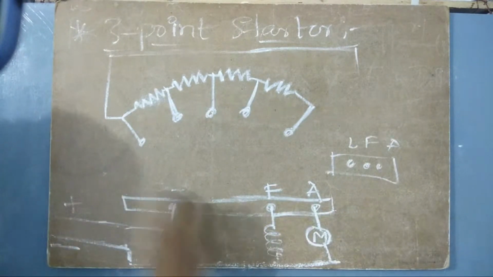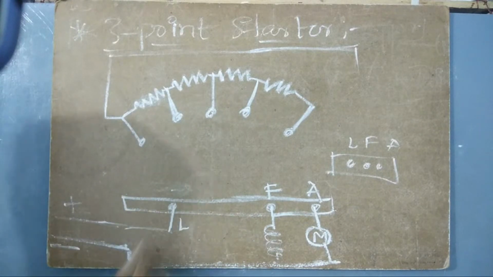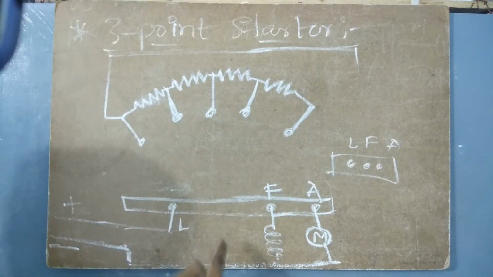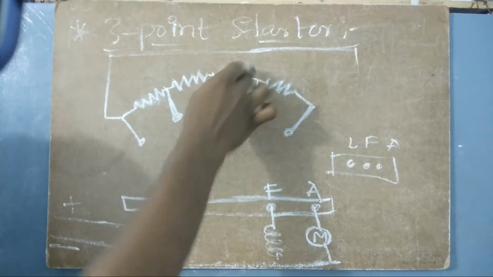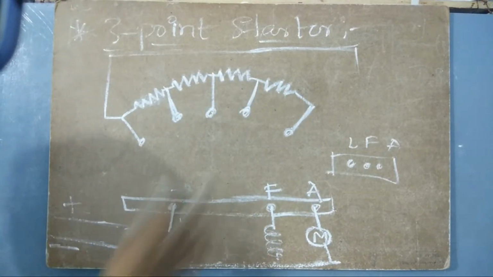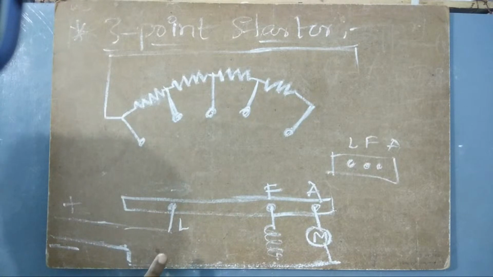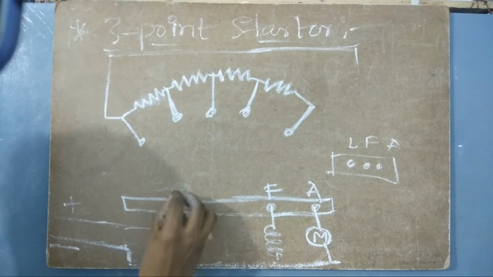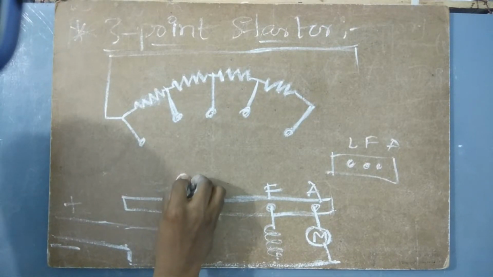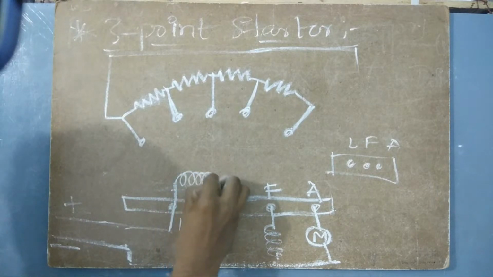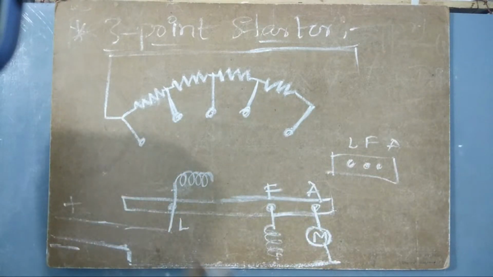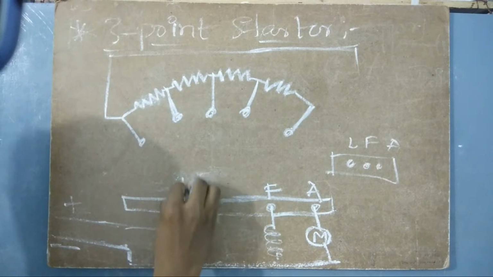So let me write this here. And then where is this going? Is this going there directly, or is it having some kind of mechanism before? Yes, it is having some kind of mechanism here. Let me draw that one also. So this will be directly connected to an electromagnet. Understand this one, an electromagnet. So the electromagnet will be like this, maybe.